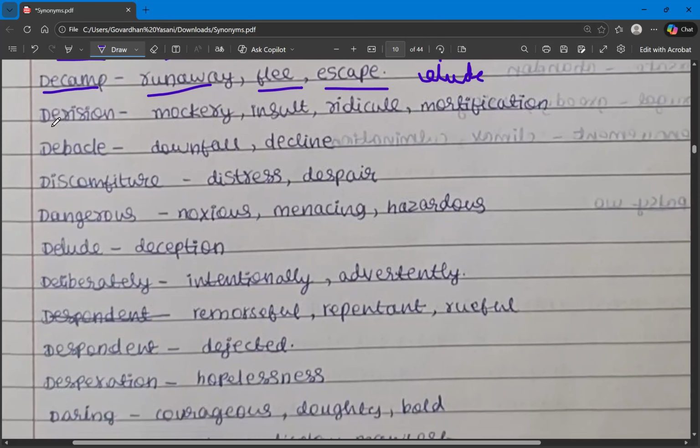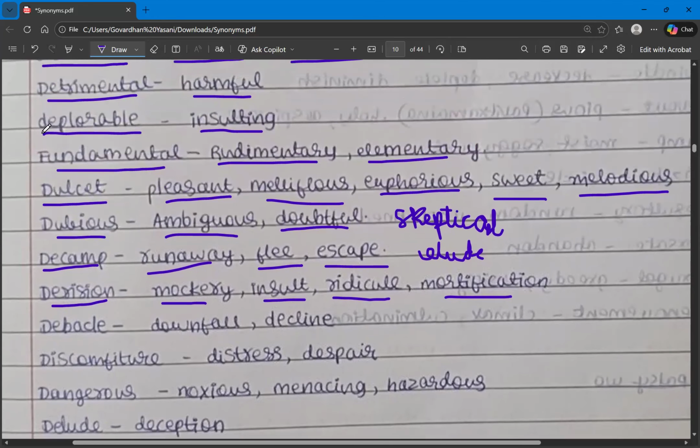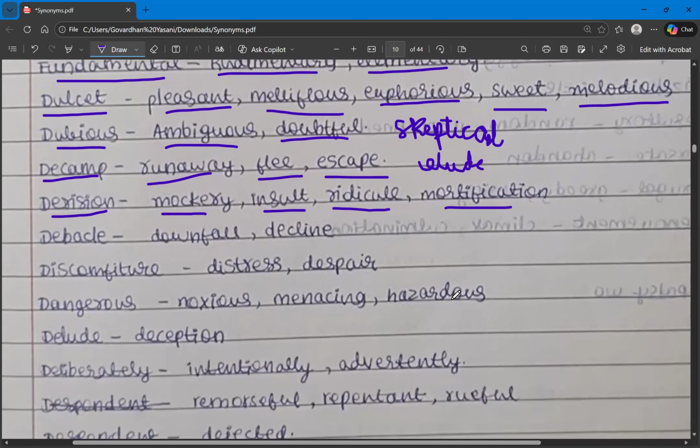Now the next one is derision. Derision means mockery, mocking someone or insulting someone, ridiculing someone, making ridiculous statements about someone, or mortification. Mortification, derision, mockery are nouns, whereas insult and ridicule are verbs. So these are the synonyms for the word derision. And here we have learned deplore also. Deplore can also have the same meaning as derision. Derision means deplore, insult, mock, ridicule, mortify.